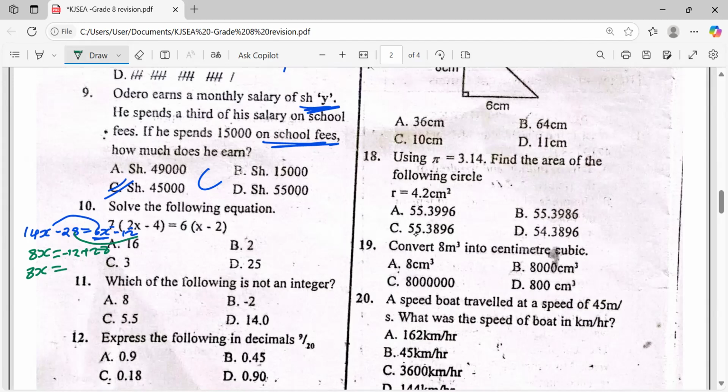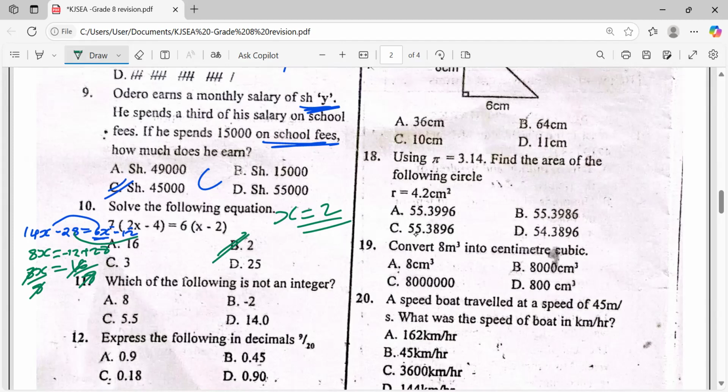You have your calculators. You need to be very sharp. It's 16. Is it 16? Divide by 8, divide by 8. So our x becomes 2, which means our answer is 2.